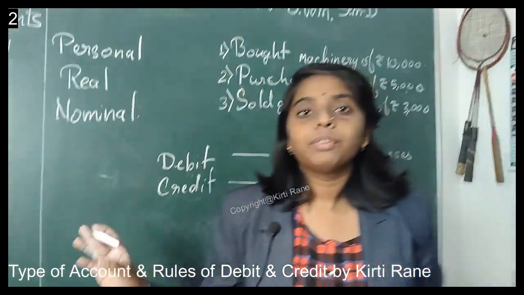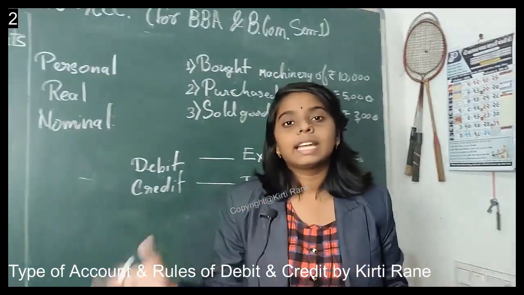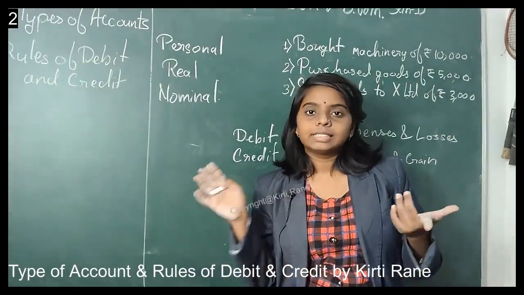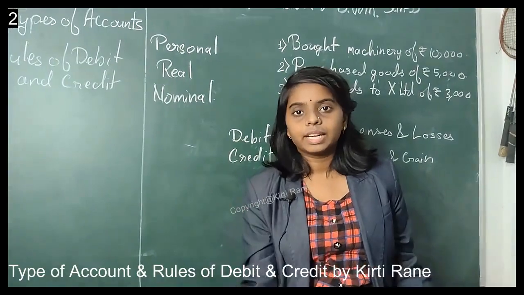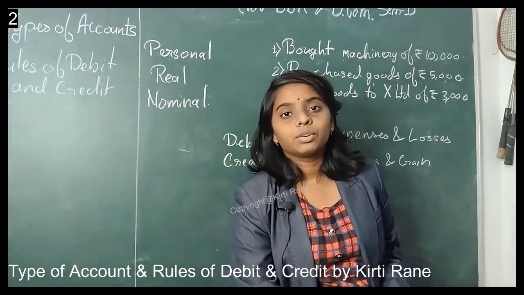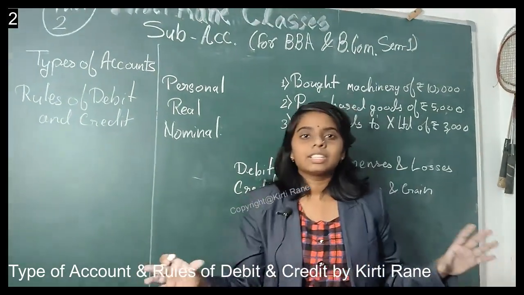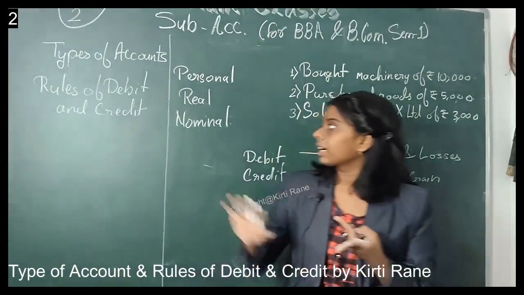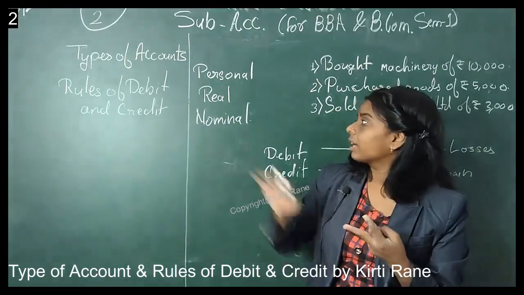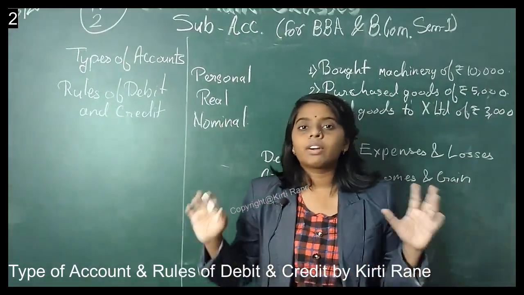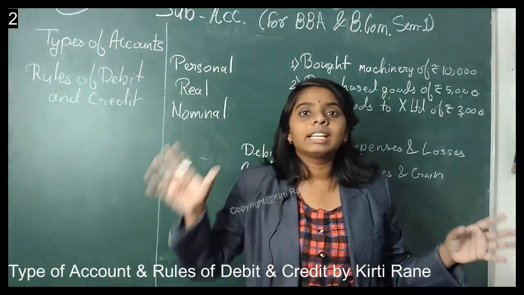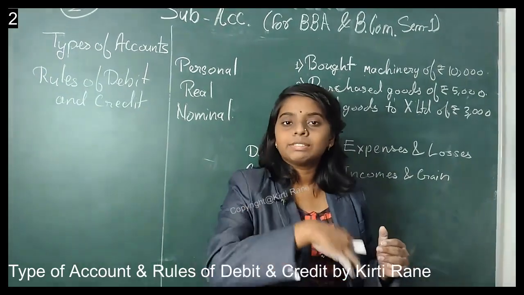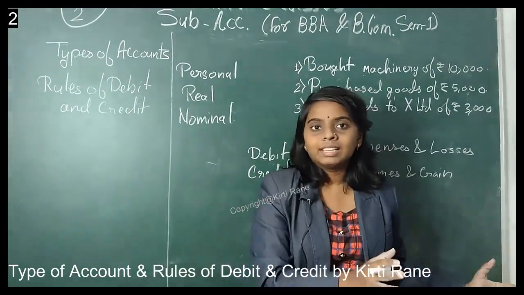So we have to debit all expenses and losses and credit all incomes and gains. All right. So let us say that we have to provide salary to our employees for, let's say, 10,000 rupees. So in this transaction, two accounts come into limelight, that is salary account and cash account. Salary account is a type of nominal account and cash account is a type of real account. Now according to the real account, the most basic one, debit what comes in, credit what goes out. Now as cash is going out of the business, as we are providing salary, we will credit the cash account.